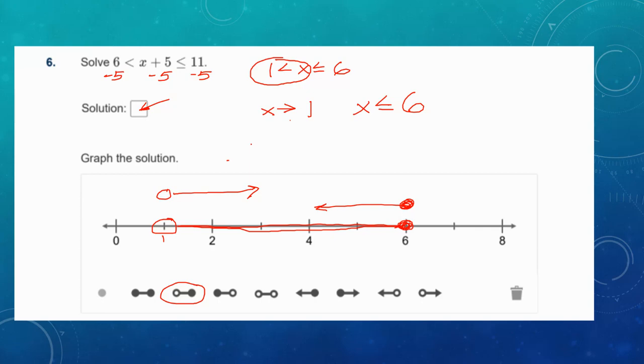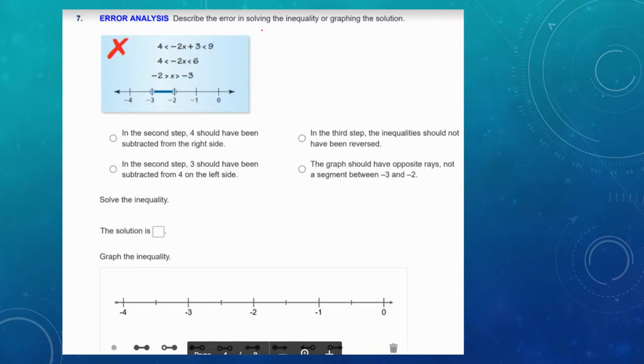Okay. Problem 7. Describe the error in solving the inequality or graphing the solution. So here they subtract 3 from both sides, and that looks pretty good. Oh, no, wait. I found it already. They subtract 3, but they forget to subtract 3 here. We should have 1 there. Okay, so I'm going to go ahead and copy what they should have done.